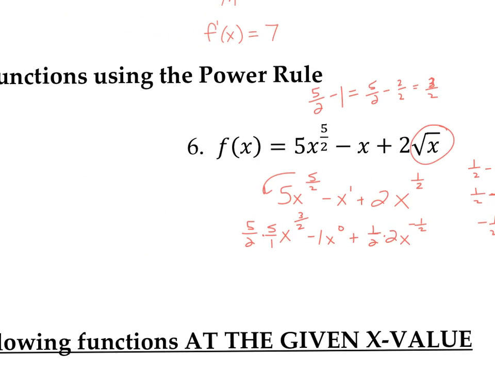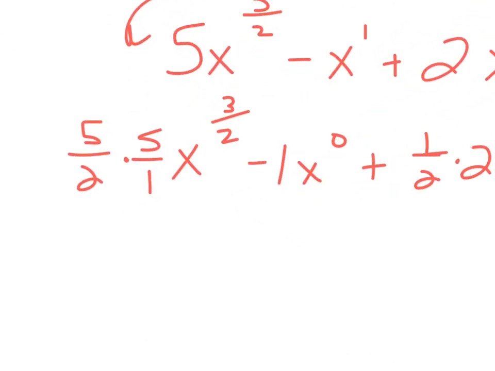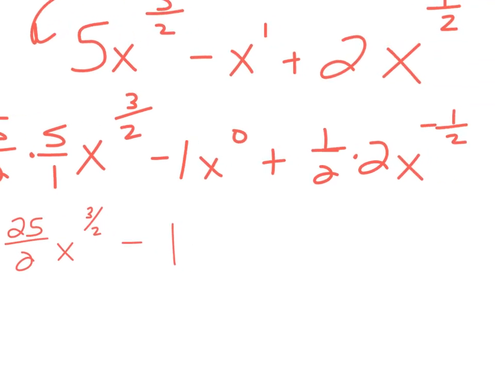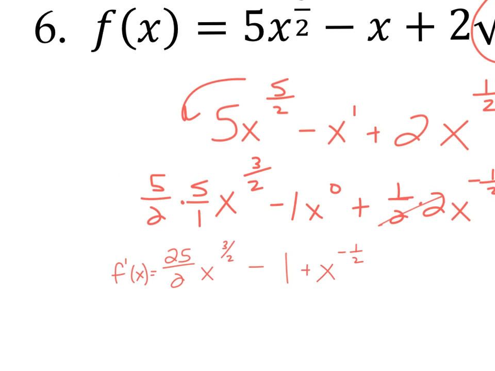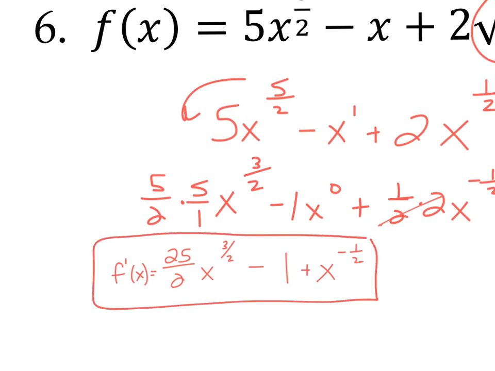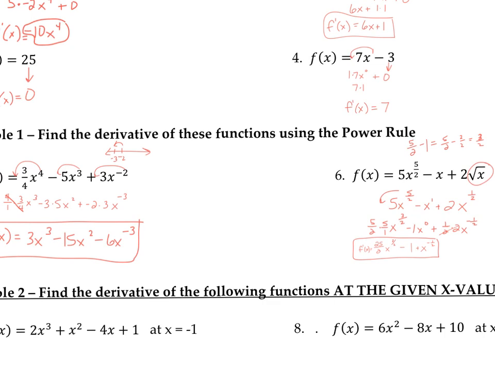So this suddenly got way harder. What's left on top? 25 over 2 x to the 3 over 2 power. And again, this is f prime of x, the derivative. Negative 1 times x to the 0 is the same thing as negative 1 times 1. The 1/2 of 2 cancels, so it just turns into x to the negative 1/2 power. So this is obviously a little more messy of a problem.